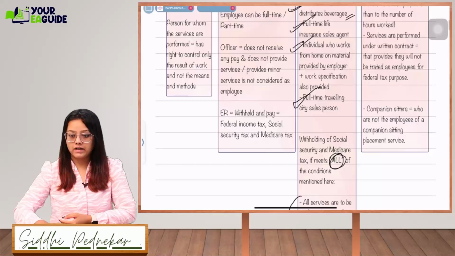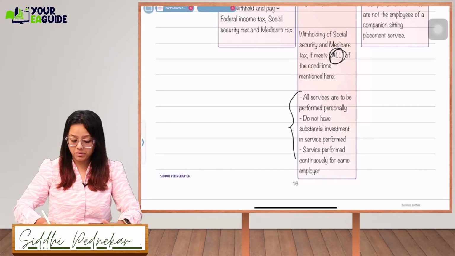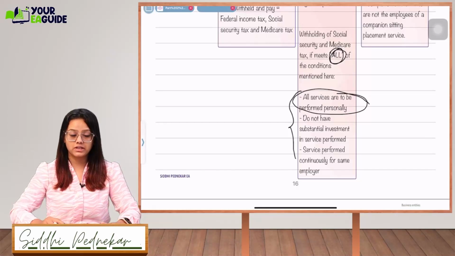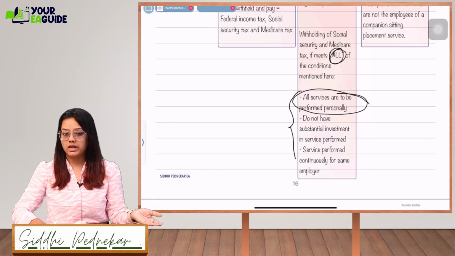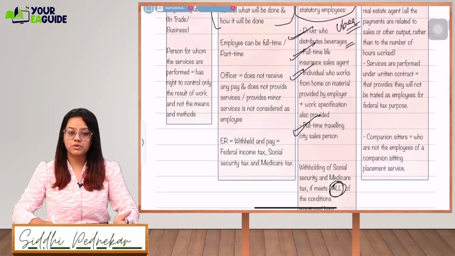Along with that, if they fulfill all the conditions, what are the conditions? All services are to be performed personally. They are going to perform it personally. They are not going to assign the work to someone else. They do not have substantial investment. Say, an insurance sales agent is not having any investment of his own.